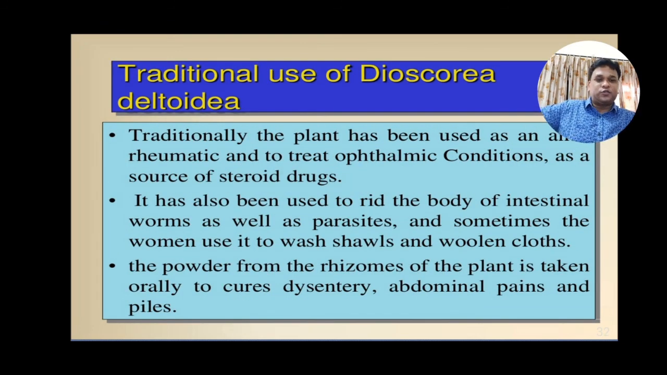Traditionally, the plant is also used as a rheumatic and to treat ophthalmic conditions, because it is a source of steroidal drugs. It has also been used to rid the body of intestinal worms like parasites, and sometimes it is used to wash woolen clothes. The powder of the rhizome of the plant is taken orally to cure dysentery and different abdominal conditions, and is also used to treat piles.